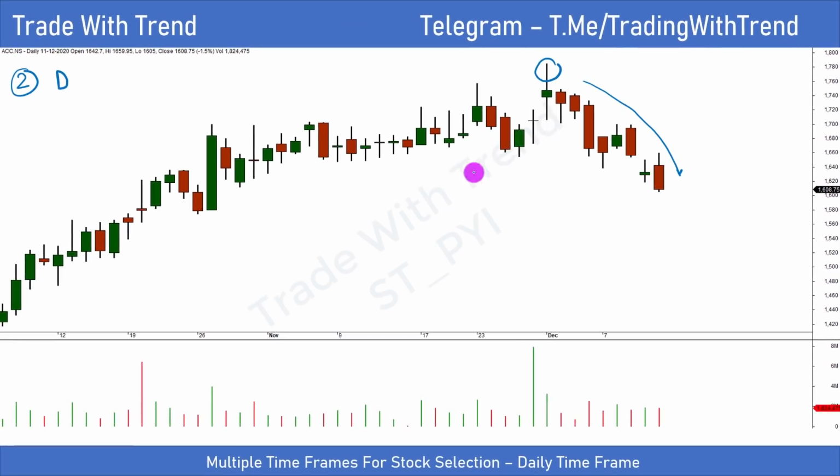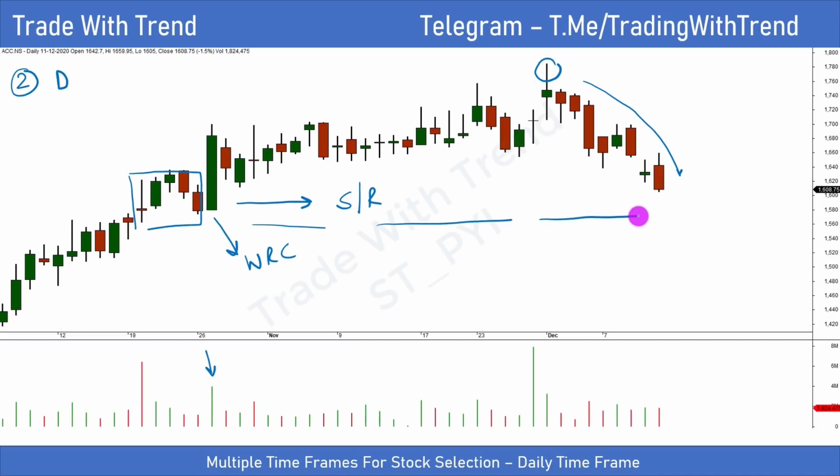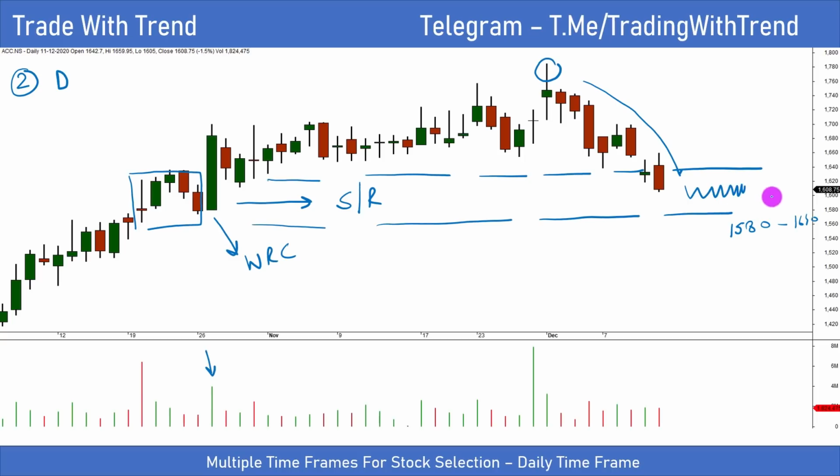Why is this level important? Because if you check the daily time frame chart, this was the previous region of consolidation and you saw a breakout happening with a wide range candle and a good amount of volume expansion. Such consolidation regions usually act as strong support and resistance levels. So price had a breakout after this consolidation here. Naturally, this entire region now becomes a region of support where price can clearly come down and take some sort of support, that is, buyers can step in. So this region between 1580 and 1640 is a region in ACC where you can see some sort of consolidation and some sort of demand coming up in the stock.